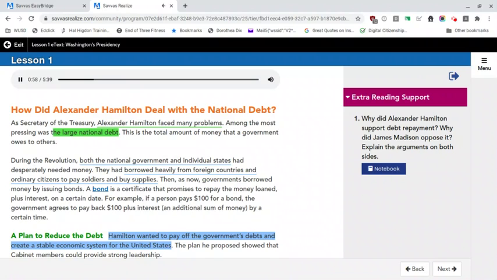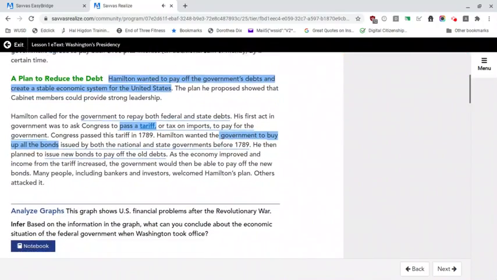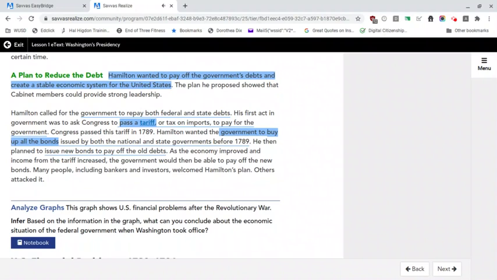A plan to reduce the debt. Hamilton wanted to pay off the government's debts and create a stable economic system for the United States. The plan he proposed showed that cabinet members could provide strong leadership. Hamilton called for the government to repay both federal and state debts. His first act in government was to ask Congress to pass a tariff or tax on imports to pay for the government. Congress passed this tariff in 1789.